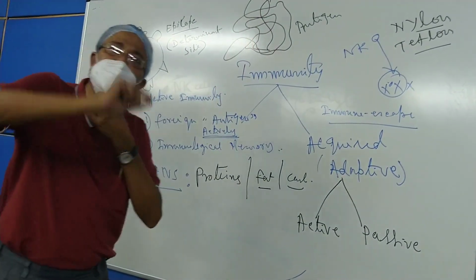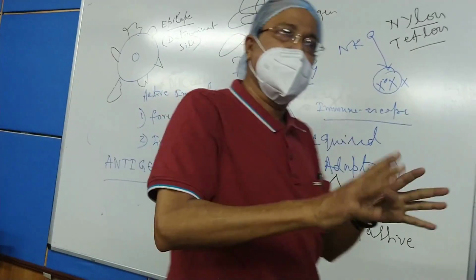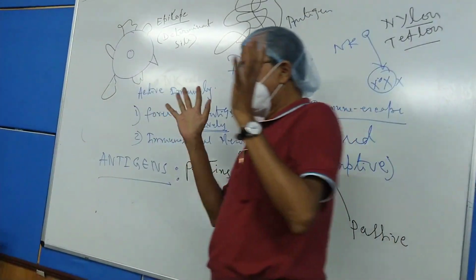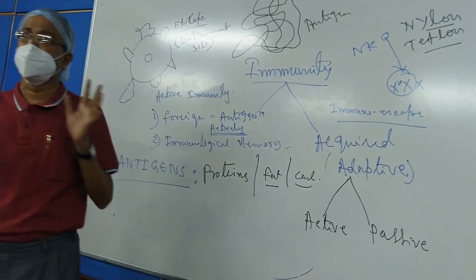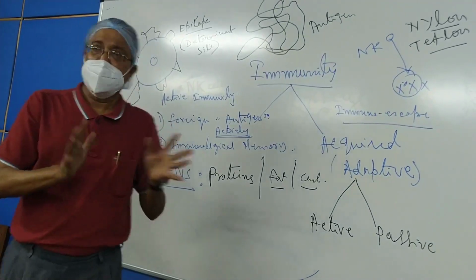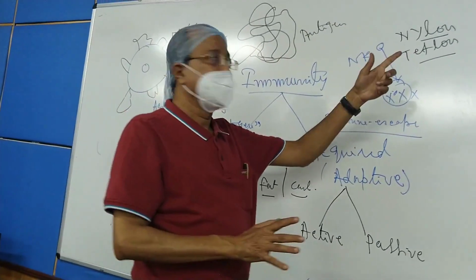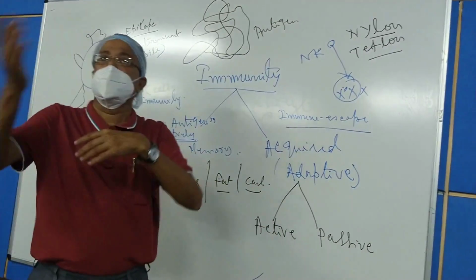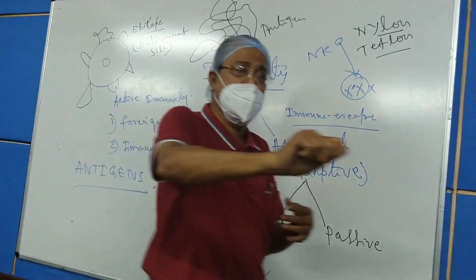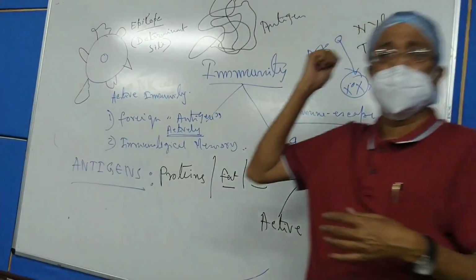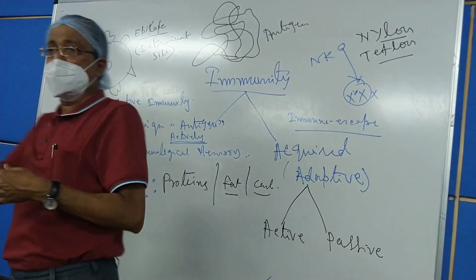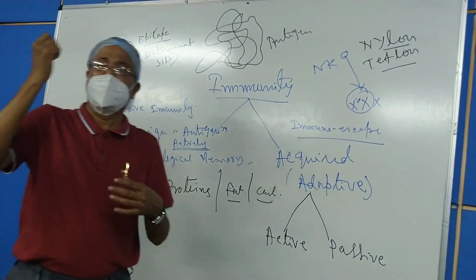They are very simple molecules, though they are large. As a result of their simplicity, they are not capable of evoking any immune reaction in the patient's body. That's why the surgeons use nylon and Teflon as the suturing material.